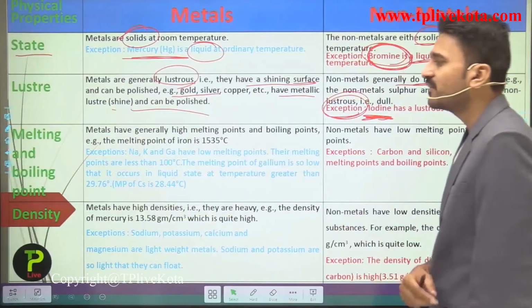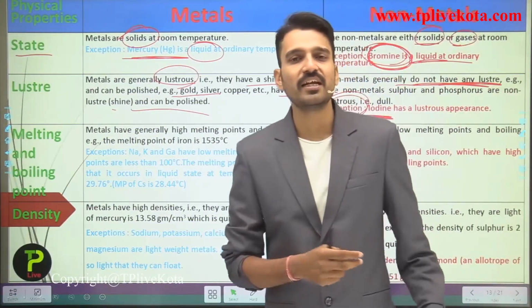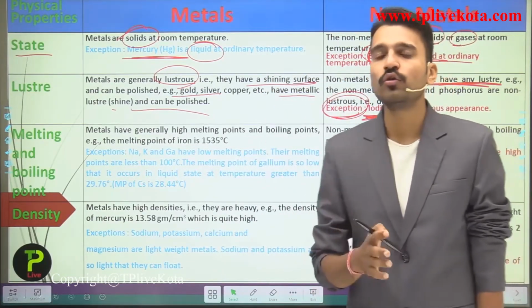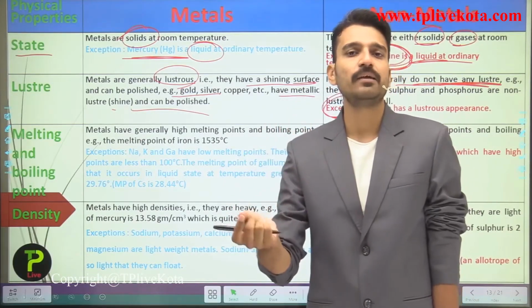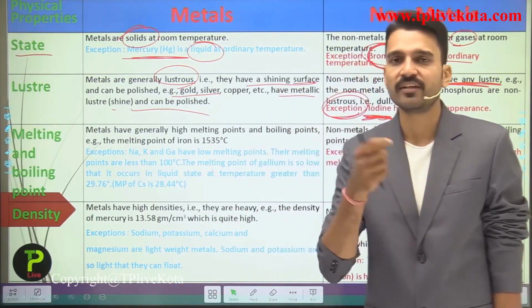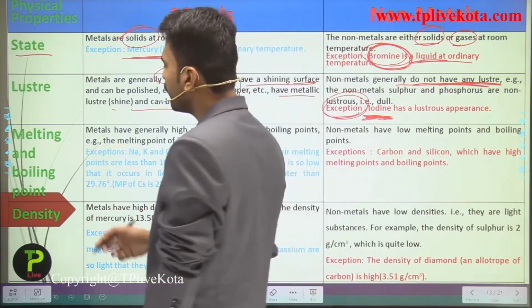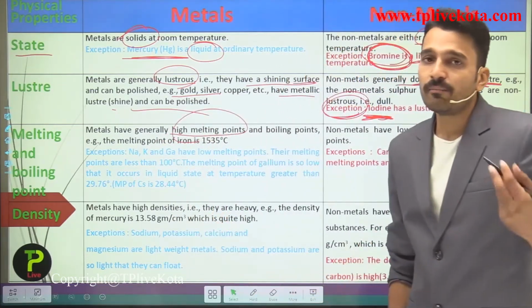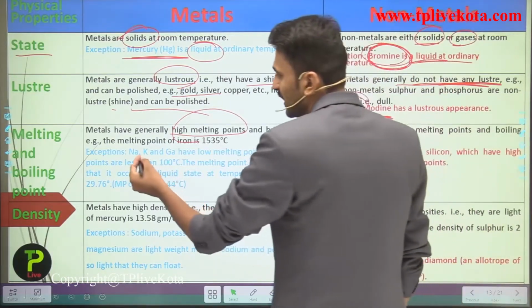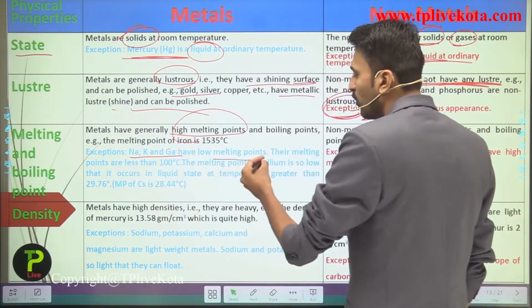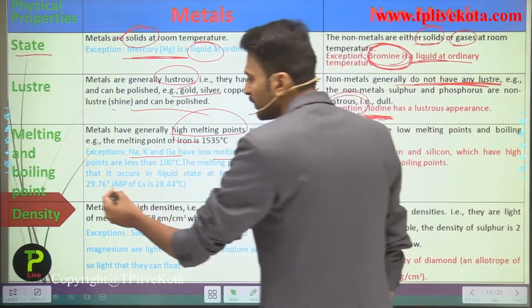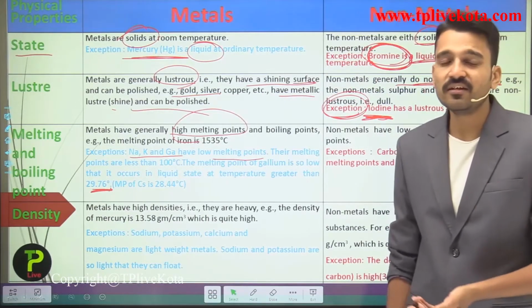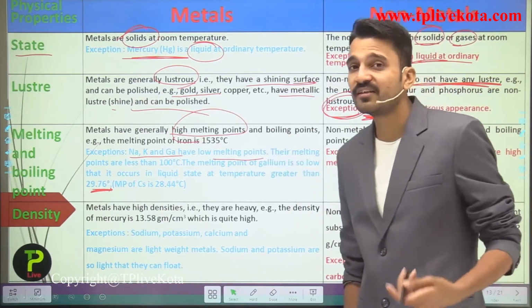So moving to the next, that is the melting and the boiling point. Metals will generally have high melting and high boiling points. You have studied in chapter number 4 what melting point and boiling point are, what melting and boiling are, and the difference between them. So metals have high melting and boiling points, but there are few exceptions. What are those exceptions? Sodium, potassium and gallium have low boiling points, and cesium has a very low melting point, and also mercury, which exists in the liquid state, its melting point is much lower than room temperature.